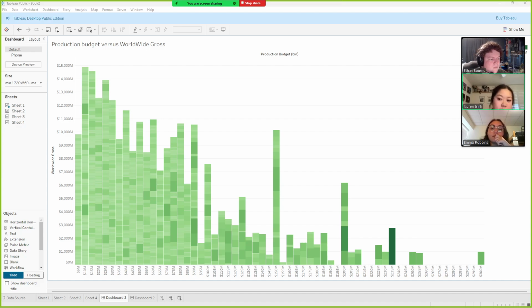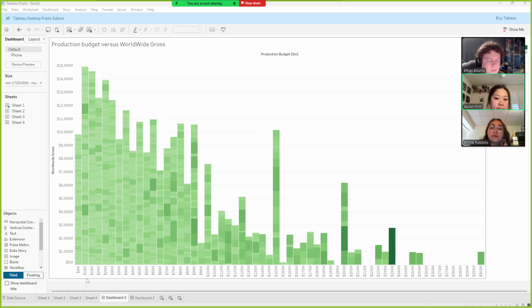To create the visualization, we generated a bin from the production budget field, added it to the column shelf, and used the sum of the worldwide gross in rows. We formatted axes in millions and used the title field as a detail mark to retain movie labels. This idiom effectively answered our research question by enabling comparison across budget categories and visually highlighting profit trends. It demonstrated how visual design choices such as bar height and color can make very complex data easier to interpret and more impactful for viewers.